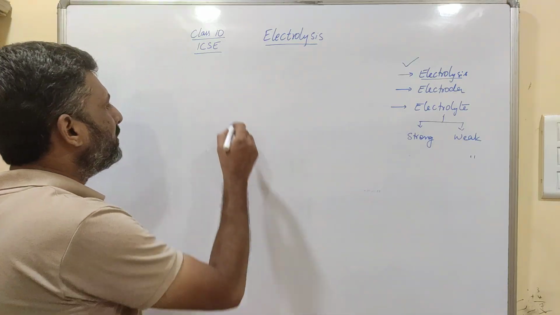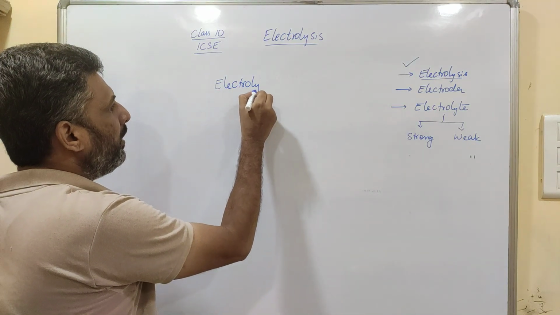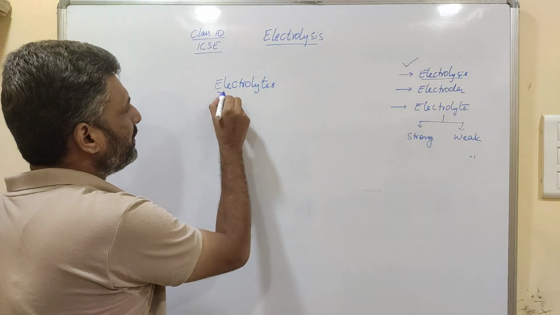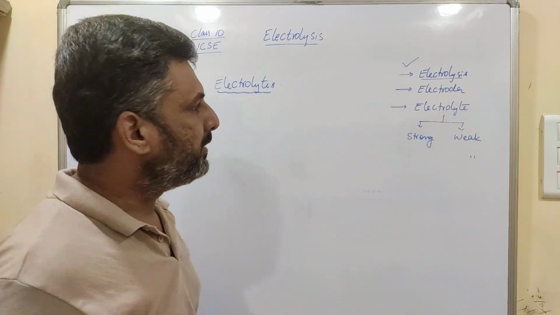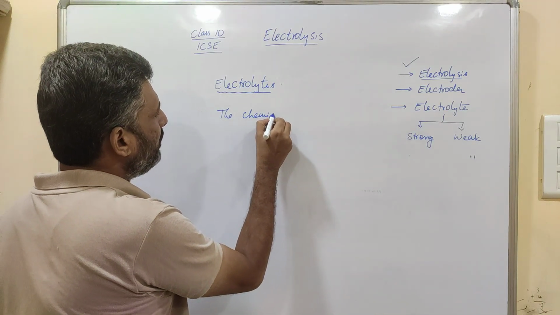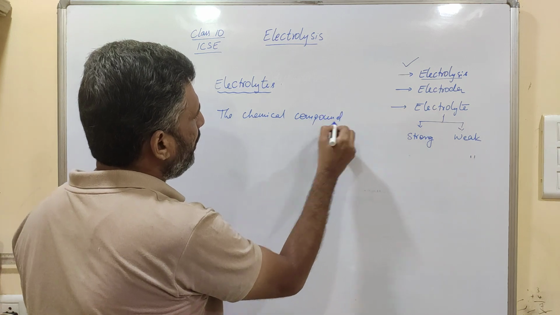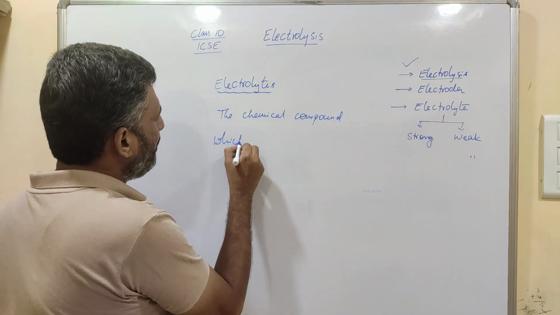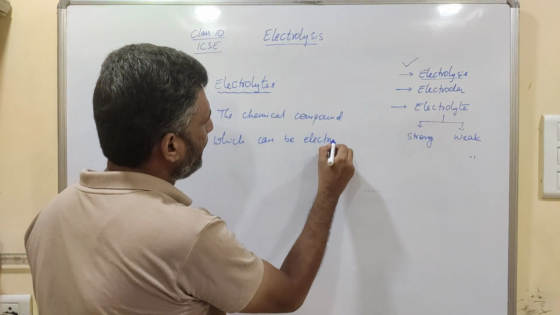Only a few substances can be electrolyzed, and those substances are called electrolytes. So we can define electrolytes as the chemical compounds which can be electrolyzed.